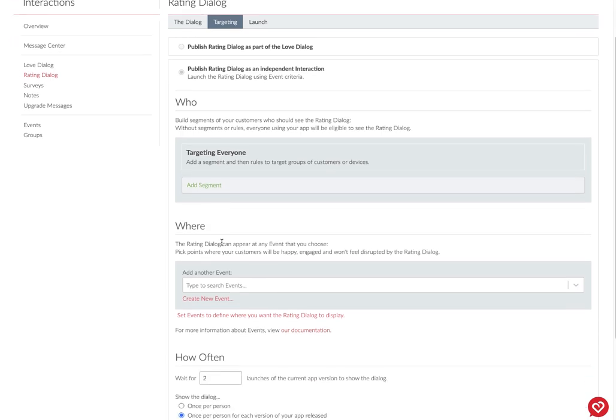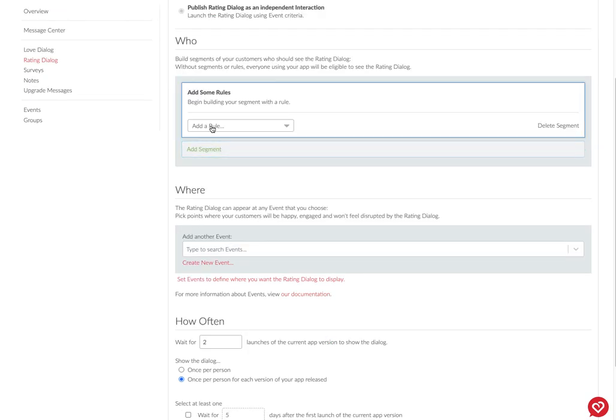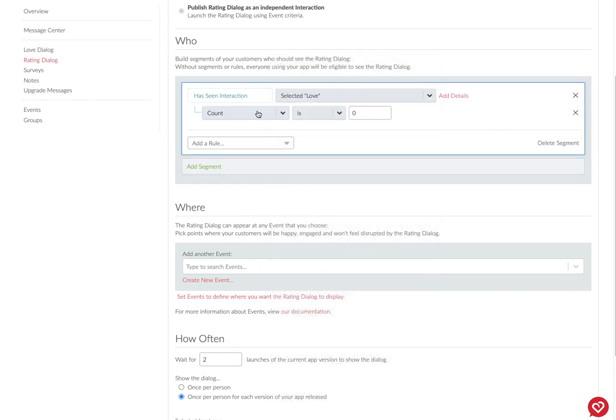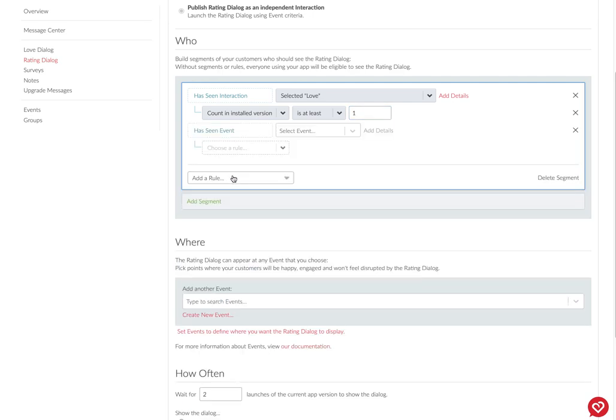So first things first, with the decoupling, you still want to make sure that you're asking people who have had a positive experience to leave you a rating. So those people who love you, you can do so very, very easily using has seen interaction. And then you're going to select love. Again, to make sure that they've loved you in a more recent version, aka the current version, select count and installed version, and then 1. That should be the basis for every single one of your segments that you set up for your rating dialog. Then you can go about adding additional rules here.